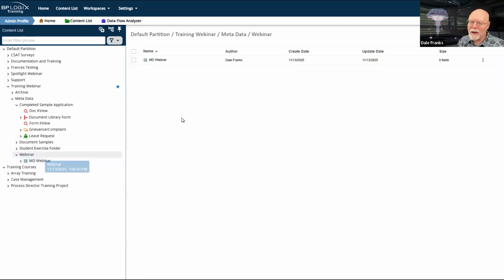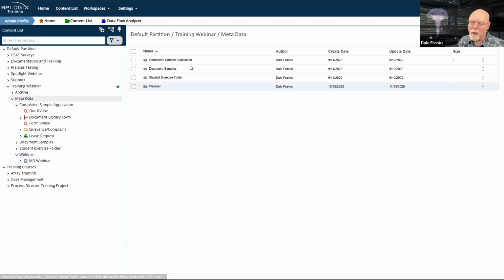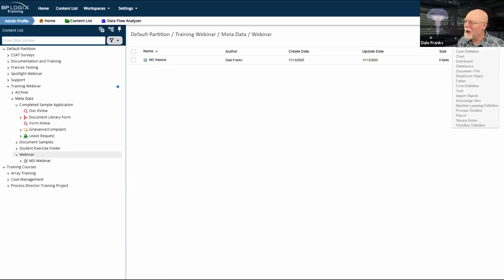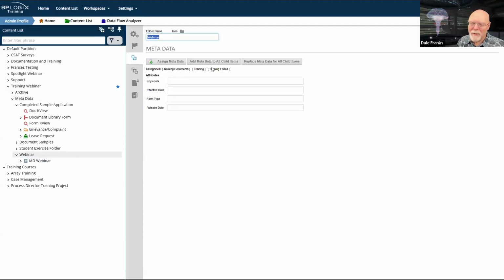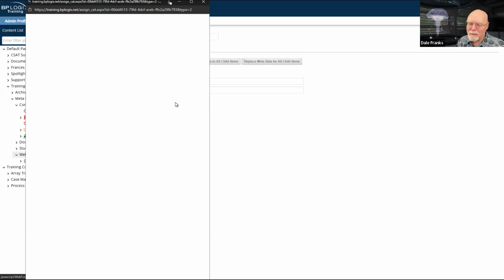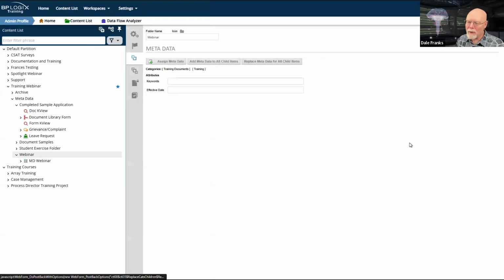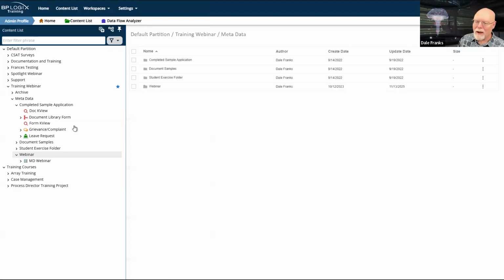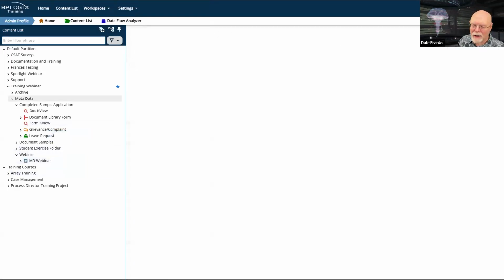I am going to go back and change it because I want to remove that forms. Well, that's not what I wanted to do. I wanted to hit that. And let's go back to assign metadata. Let's simplify this and just have documents. And we'll replace the metadata for all child items. And we're fine. So now let's go to our form.